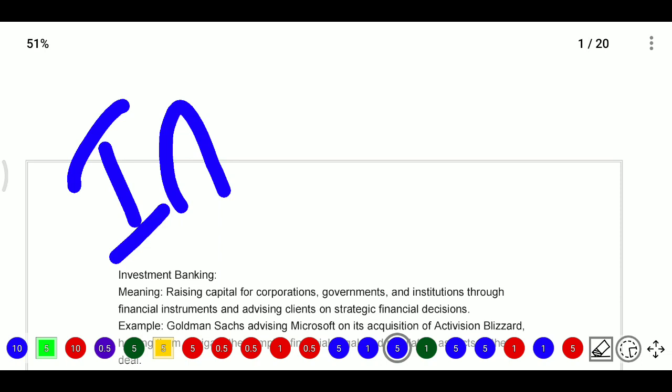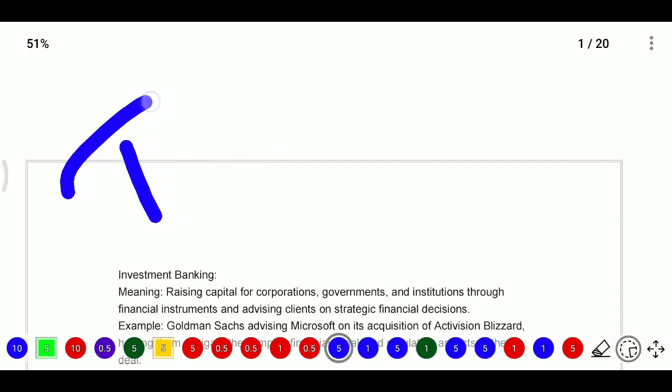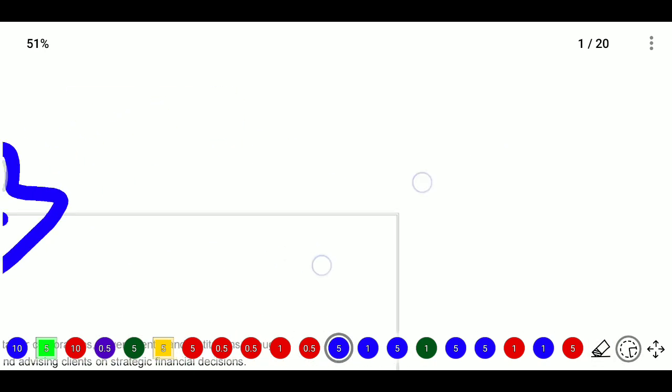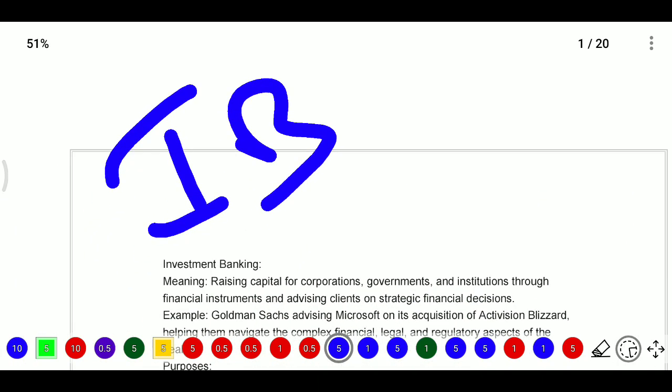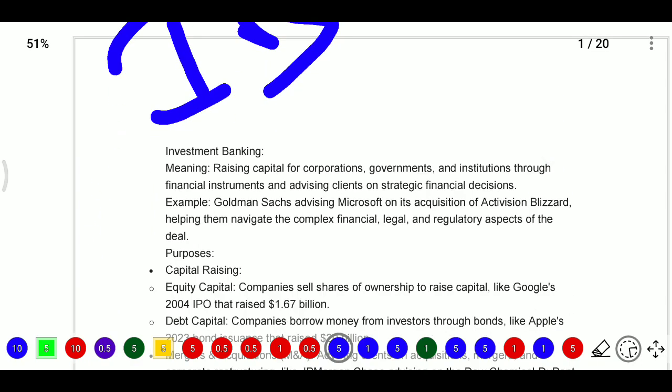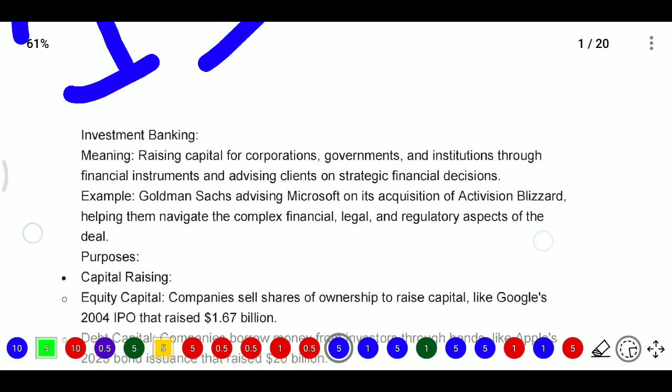So investment banking: what is required for investment banking, and IB related information. I think it was a 20 page PDF. I will discuss a maximum of 20 pages if possible, or I will continue the session in the next video. So first, what will be there in investment banking?